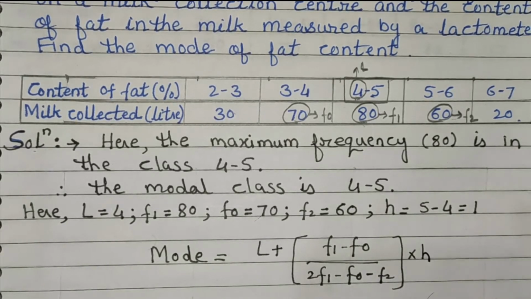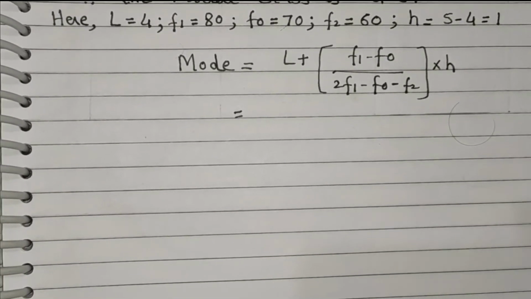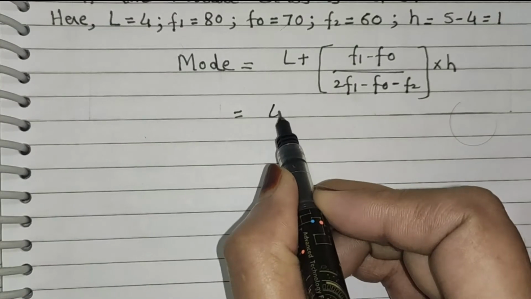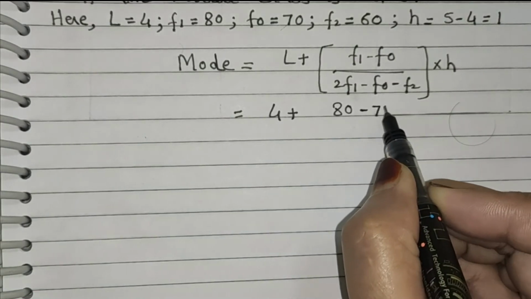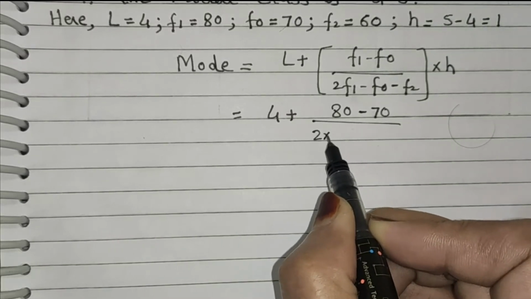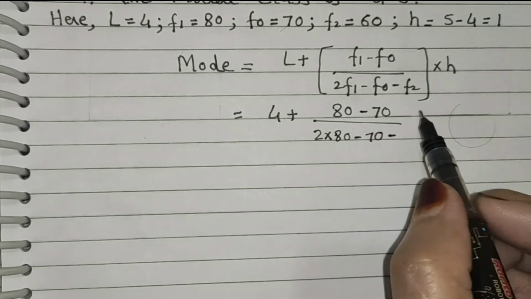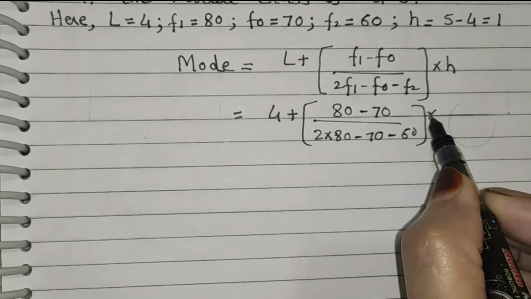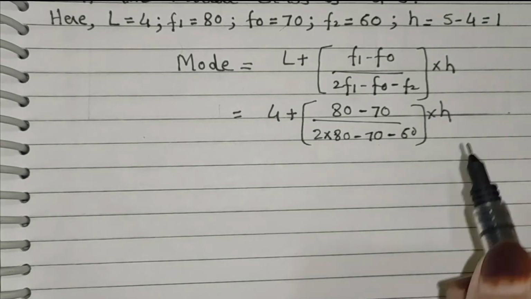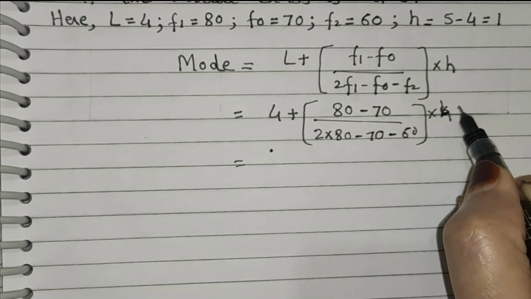multiplied by H. Now substituting all the values here, we get: L is equal to 4 plus F1 80 minus F0 70 upon 2 F1, 2 into 80, minus F0 70 minus F2, means 60, multiplied by H. Therefore multiplied by 1.